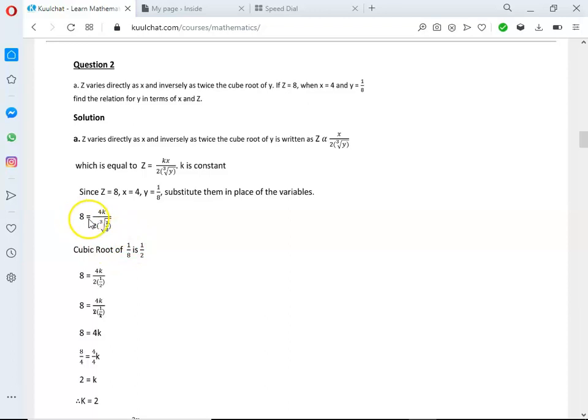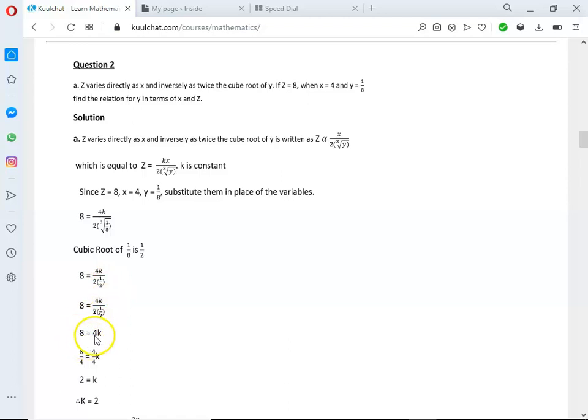So we get 8 is equal to 4k all divided by 2 cubic root of 1 over 8. Cubic root of 1 over 8 is 1 over 2. If you like, you can punch it in your calculator and you get 1 over 2. So 8 is equal to 4k all divided by 2 times 1 over 2. Here 2 can cancel 2.